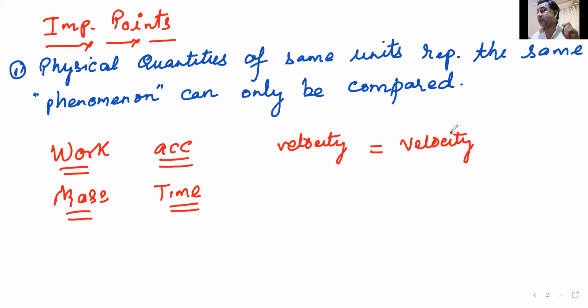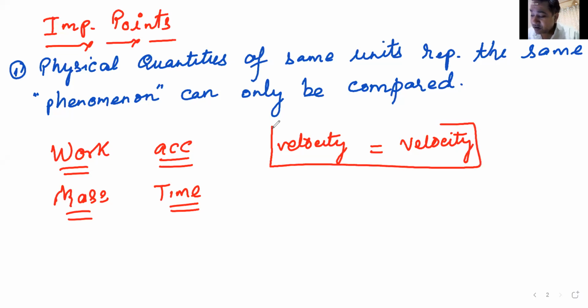We can't compare. See, you have an apple and you have a mango. How would you compare an apple with a mango? An apple can only be compared with an apple. You can compare two apples. Okay, this is red, this is white, this is sweet, this is not so sweet. I can't compare a mango with an apple, or a mango with a banana, or a mango with a watermelon. They are different quantities, dear. So we can only compare two quantities which are similar.